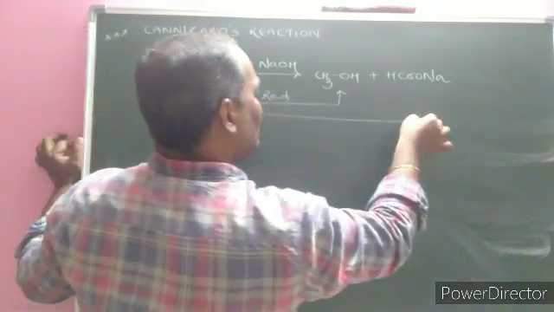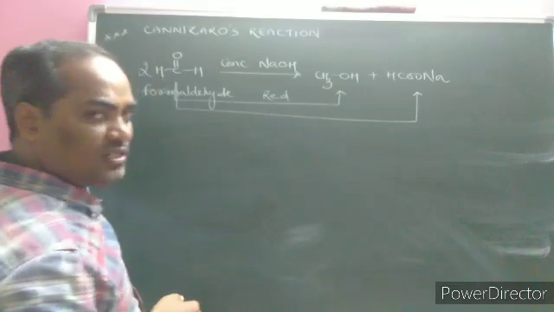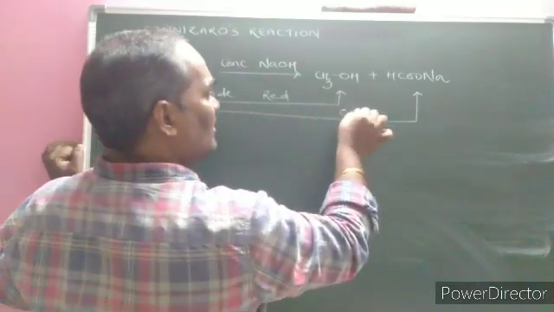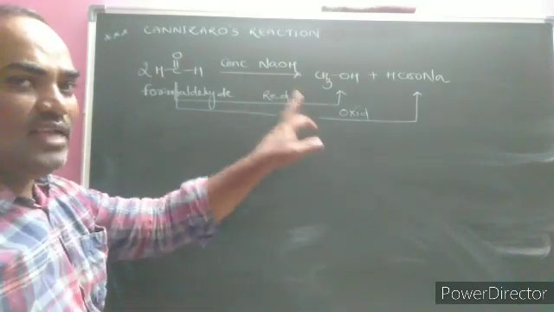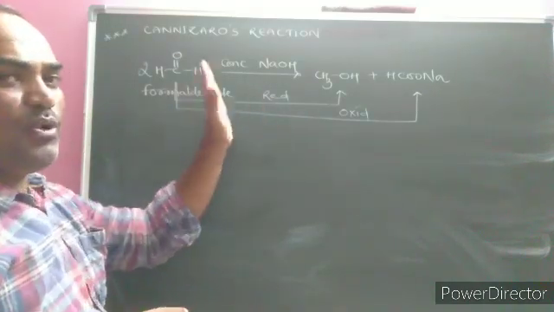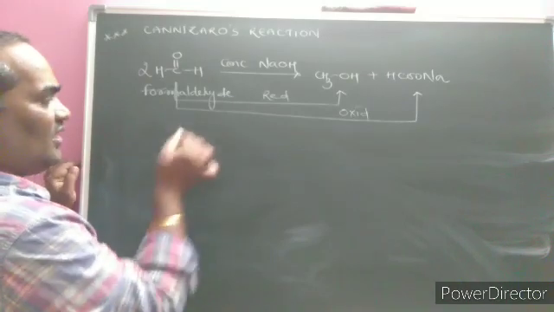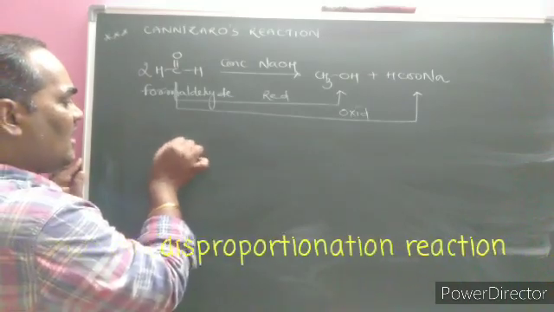Again, aldehyde is getting converted into carboxylic acid salt. That phenomenon is called oxidation. Hence this reaction, self oxidation and self reduction, we call a disproportionation reaction. Next, let us take another example for this one.